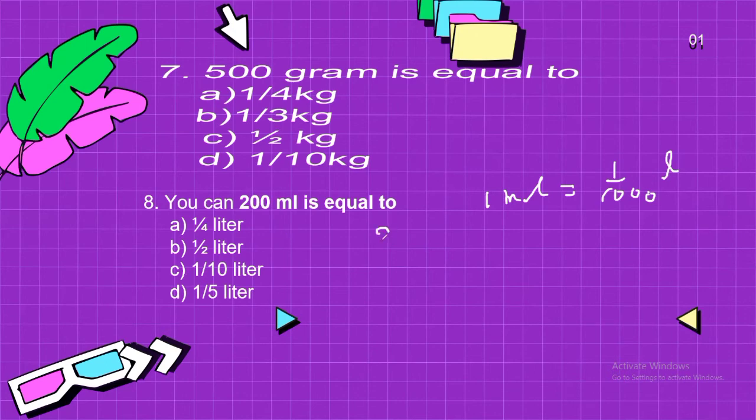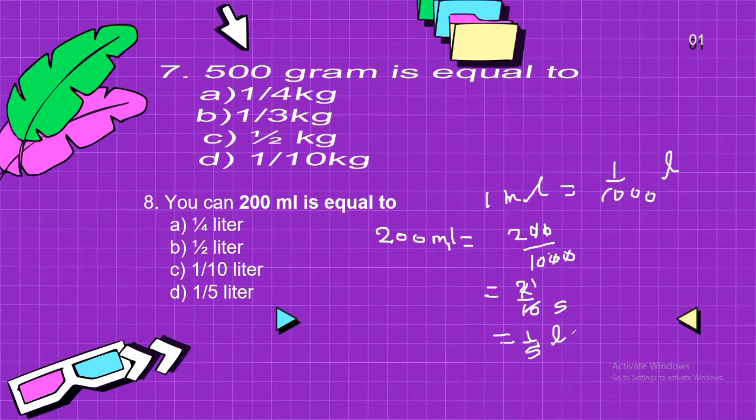So you need to convert 200 milliliter into liter. In that case, you need to divide 200 by 1000. So you can see here, this is 200 upon 1000. So this 0 will be cancelled, and this 0 will cancel with this 0. So it will be 2 upon 10. After simplifying, 2 ones are 2, 2 fives are 10. This will be 1 upon 5 liter. So the answer will be D, 1 upon 5 liter. This is the correct answer. So this was question number 8.